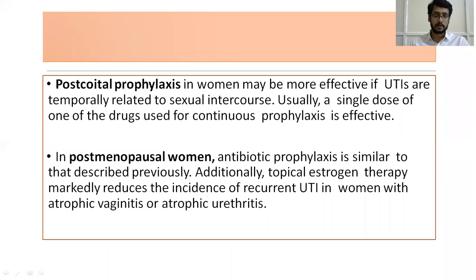Post-coital prophylaxis in women may be more effective if UTIs are temporally related to sexual intercourse. Usually a single dose of one of the drugs used for continuous prophylaxis is enough. In postmenopausal women, antibiotic prophylaxis is similar to that prescribed previously. Additionally, topical estrogen therapy markedly reduces the incidence of recurrent UTI in women with atrophic vaginitis or atrophic urethritis.